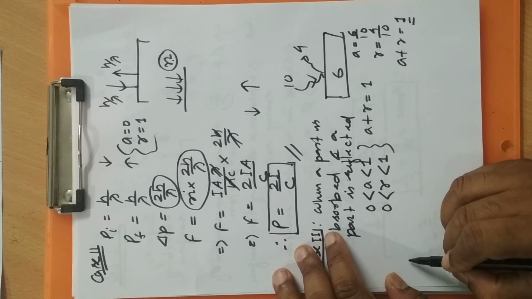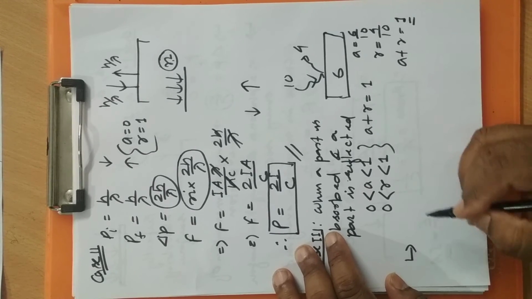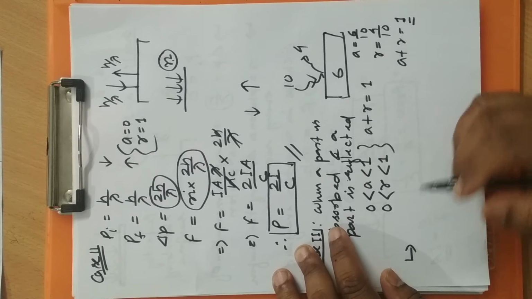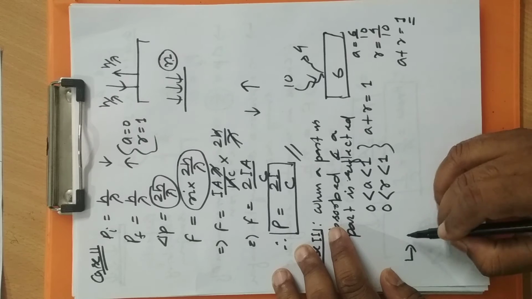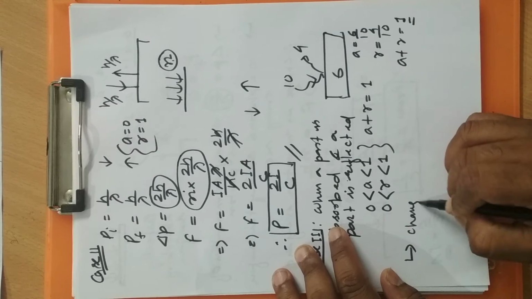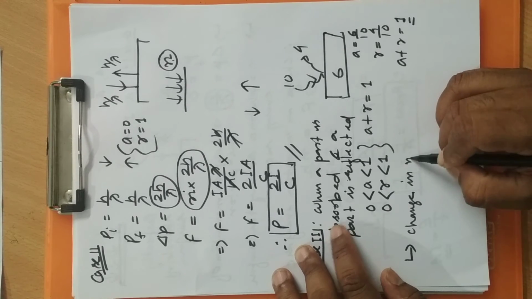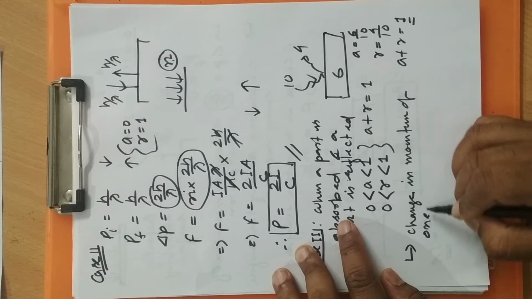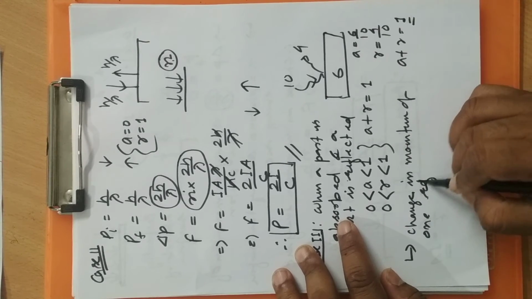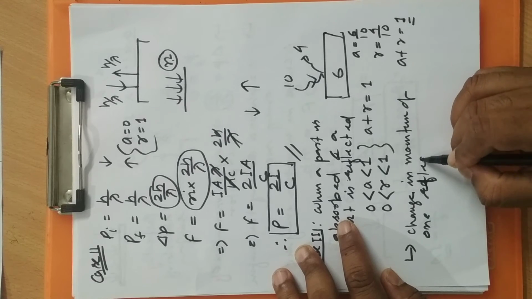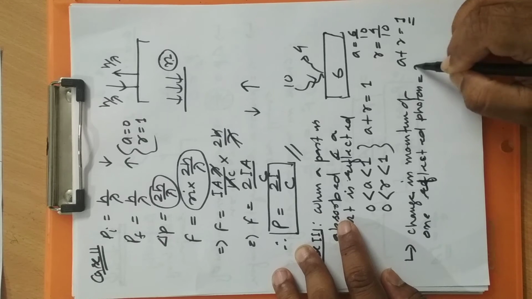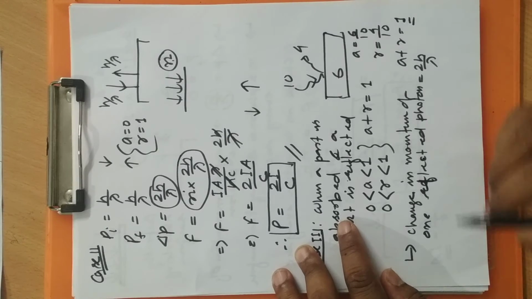Now we'll discuss it in this way. First, let us talk about the reflected photon. We know from the previous discussions, the change in momentum of one reflected photon will become twice h by lambda.